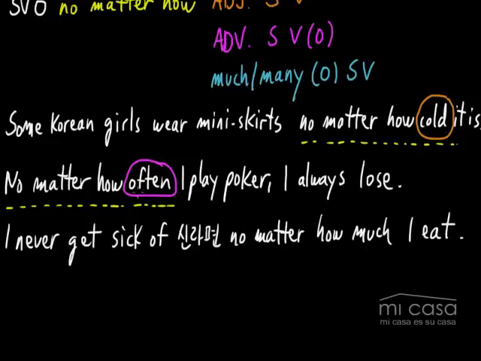No matter how much I eat it. So again, we're using this no matter structure, no matter how much in this case. We're using it with much. And the reason we're using much is because 신라면 is uncountable. All right, it's an uncountable noun, so we have to use much.